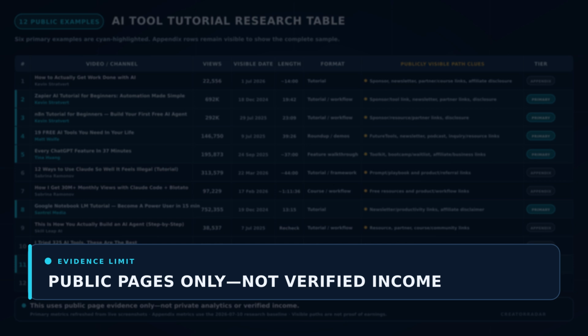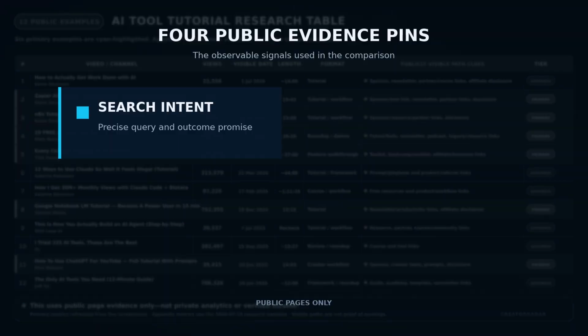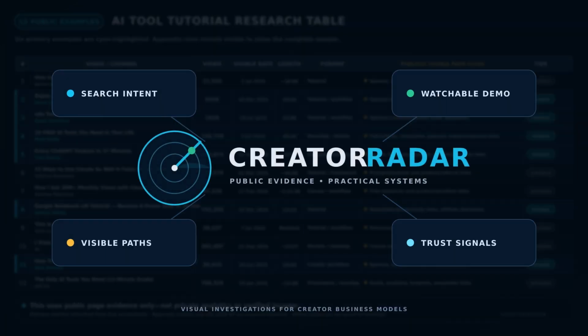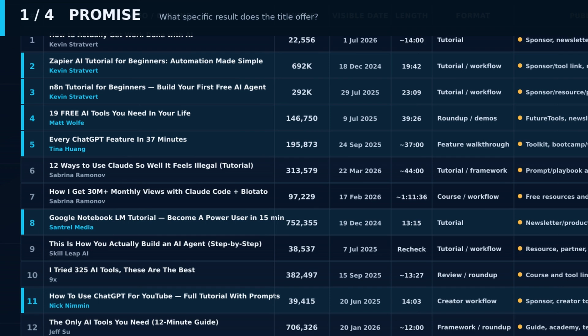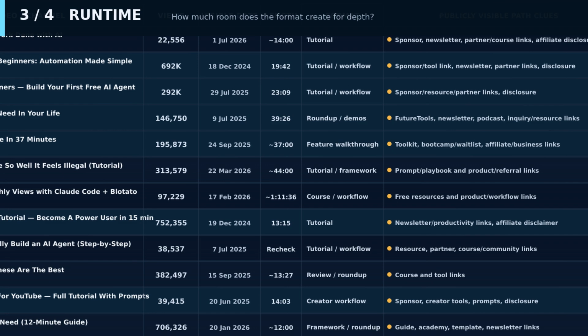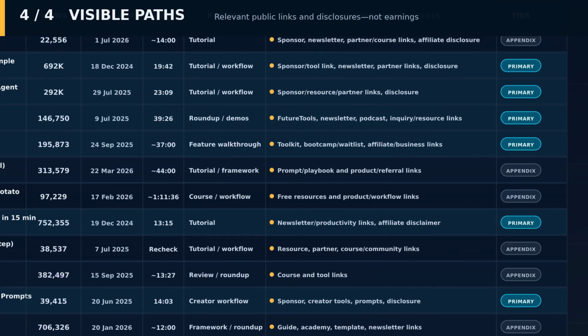Tutorials require more work, but that work creates proof. This uses public page evidence only, not private analytics or verified income. I recorded each example's promise, format, runtime, links, and disclosures. Then I selected 6 primary examples while keeping all 12 in the evidence table. For a money-focused, faceless creator model, is easy production more valuable than active demand?